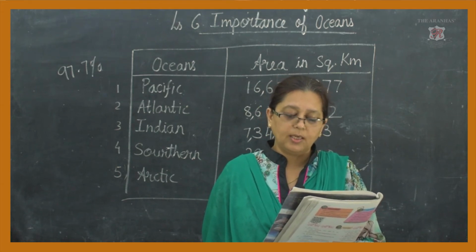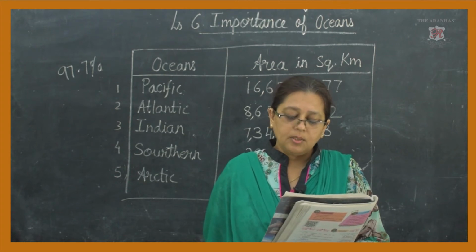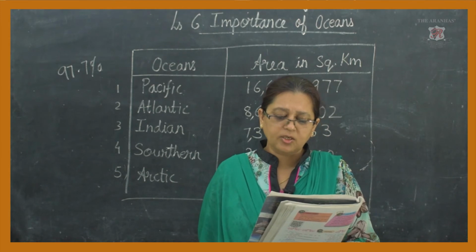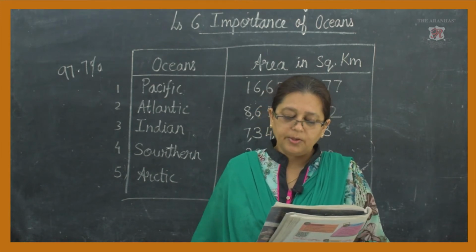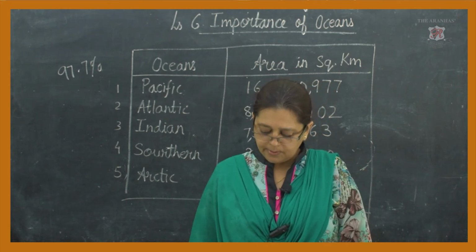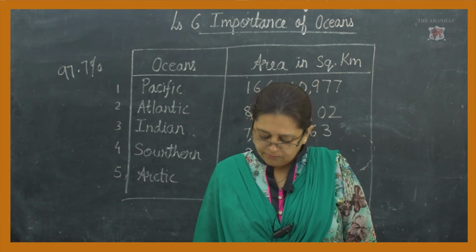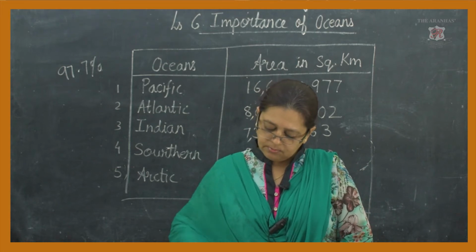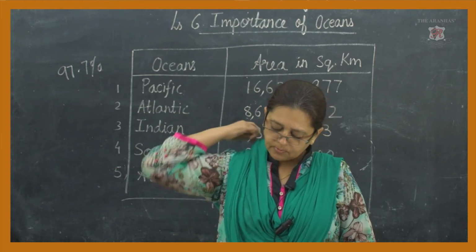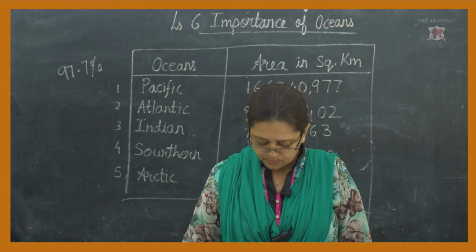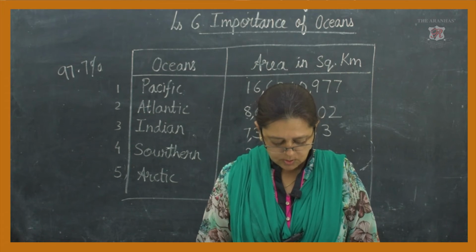Those living on land are in small quantity, and the water has much greater diversity. Many different types of fishes and living things are there in the water, in the oceans.